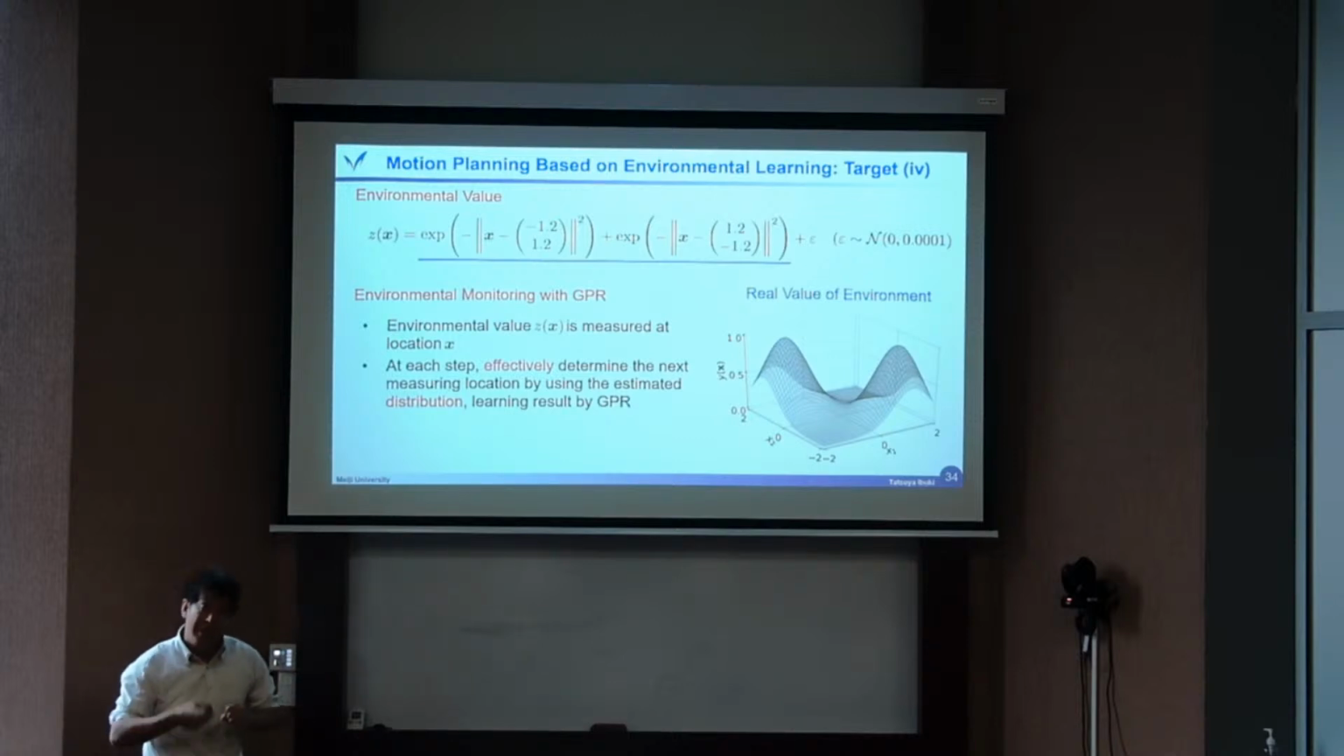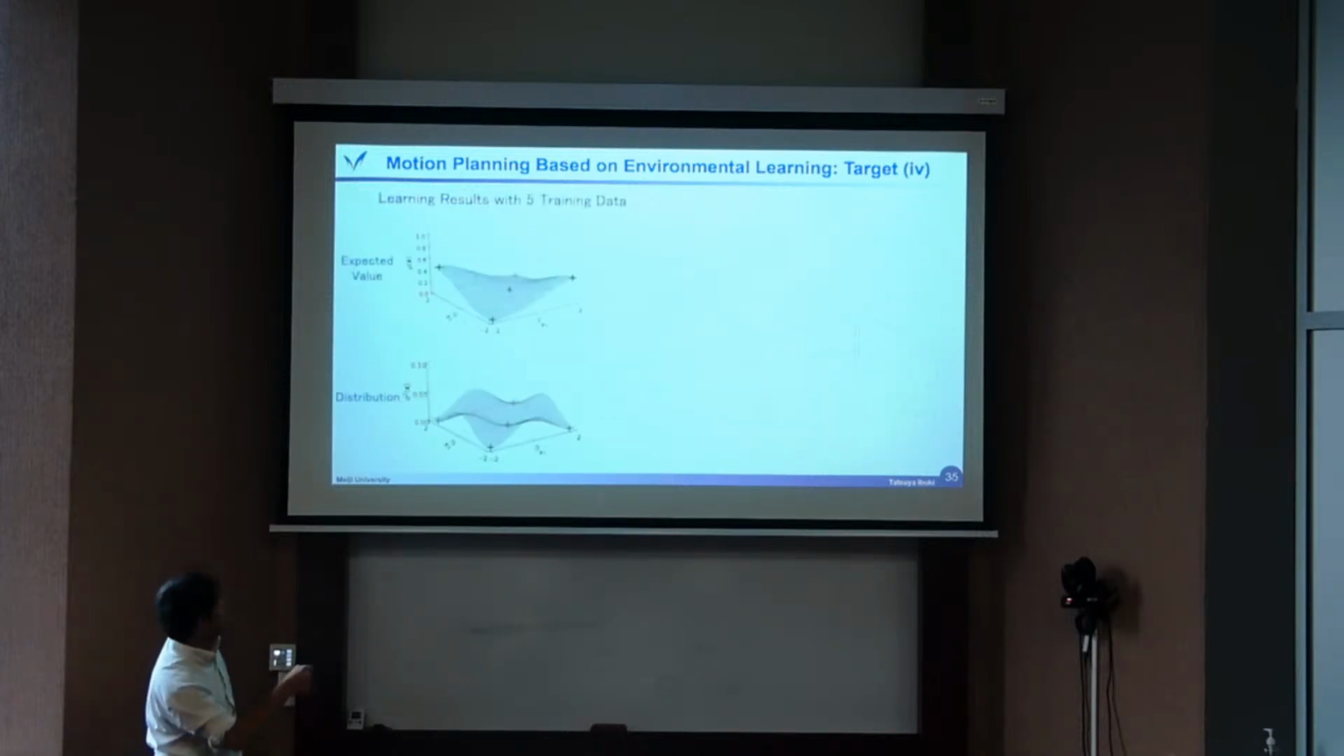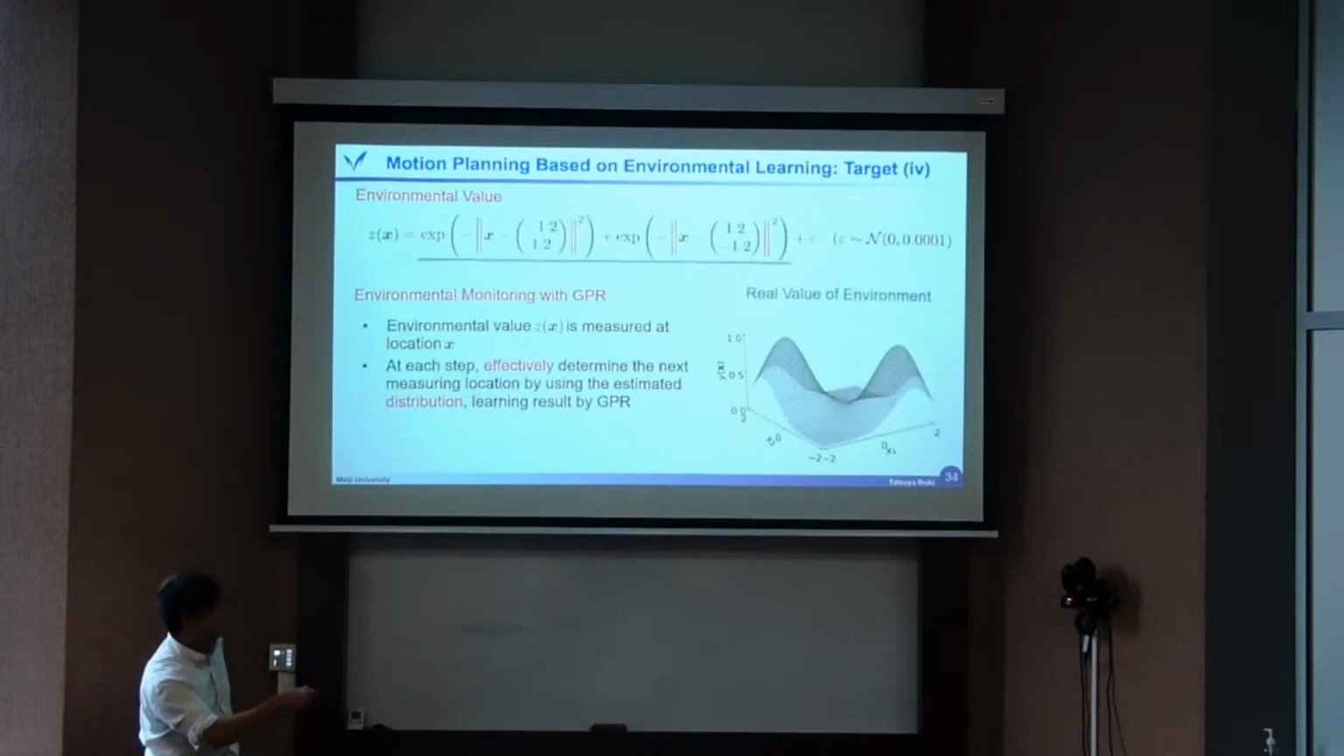Also with a probabilistic approach, we can get the mean value and the variance value as confidence. Then the idea is very simple. The problem is to determine where the next position to measure is, to effectively estimate the environment. Because the learning result distribution means the confidence of learning, the largest value of the distribution should be the next target. So this is a transient one. This is a real value, not known a priori.